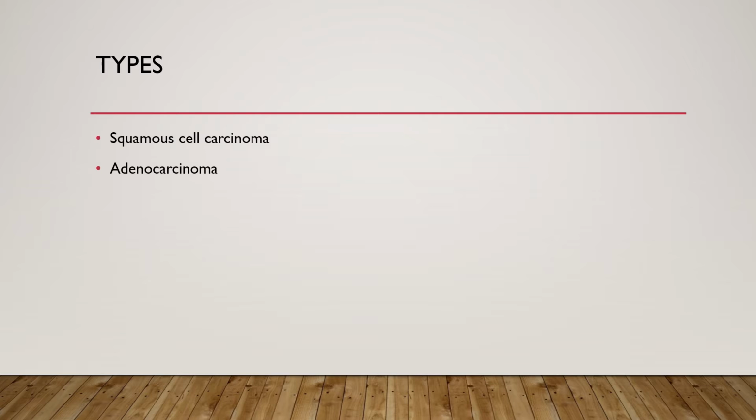The adenocarcinoma begins in the mucus secreting glands in the esophagus. It occurs in the lower portion of the esophagus. The third one, the others, are the small cell carcinoma, sarcoma, lymphoma, melanoma, and the choriocarcinoma. These are the types of CA esophagus.